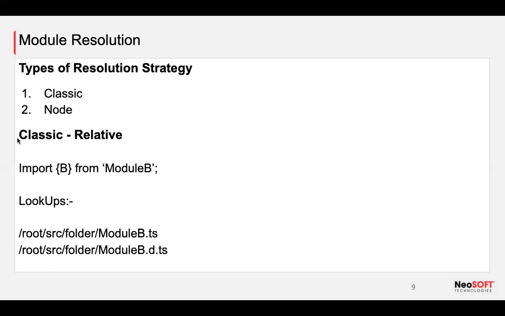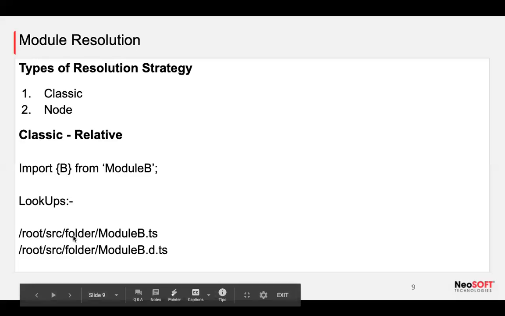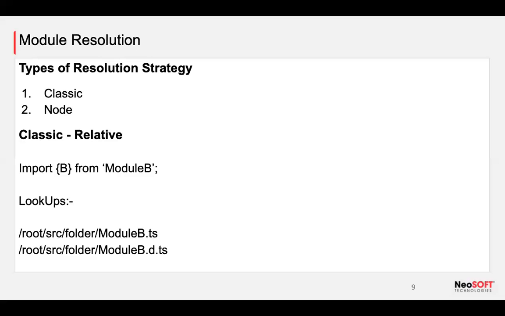Let's say I take the combination of classic relative first. If I import B from module B, what areas is the compiler going to look in? The compiler is going to look at root, source, and folder, and then b.ts or b.d.ts. In these two files, it is going to look for b. Now I have one question raised. What is the difference between .ts and .d.ts? I actually mentioned it in my MCQ part. We're going to discuss that. For now, let's move on.